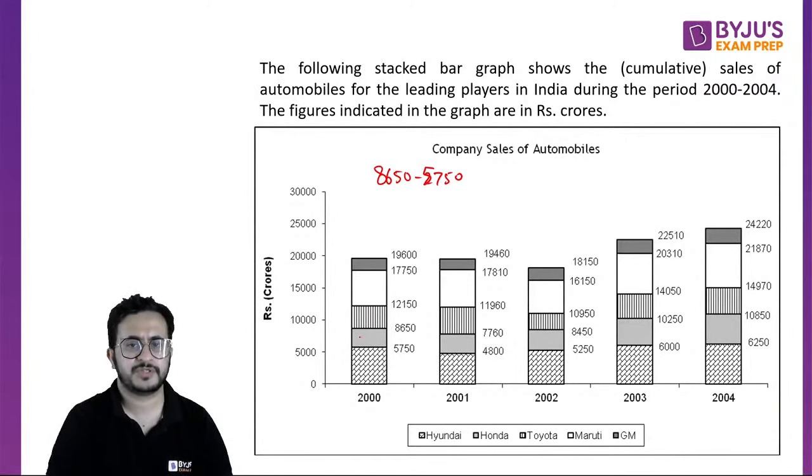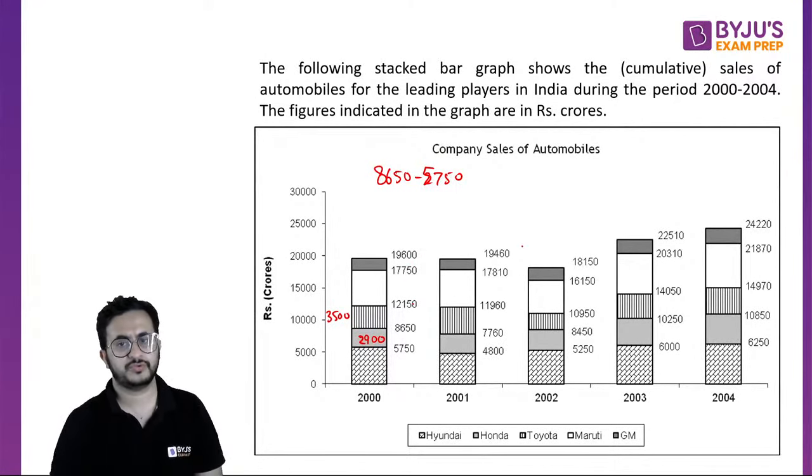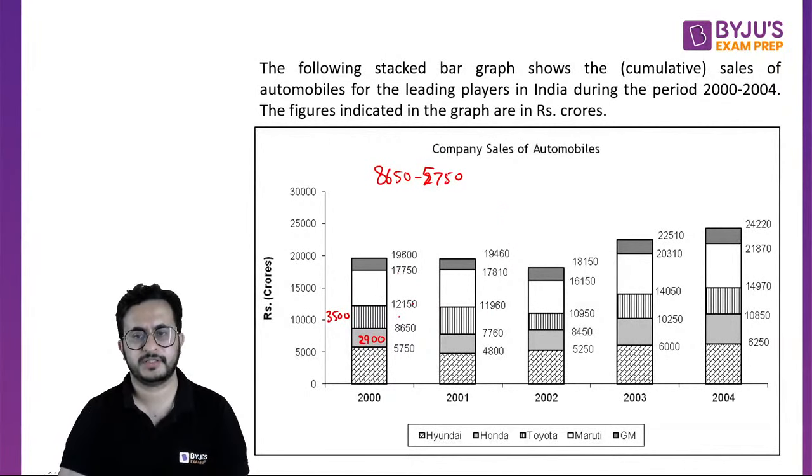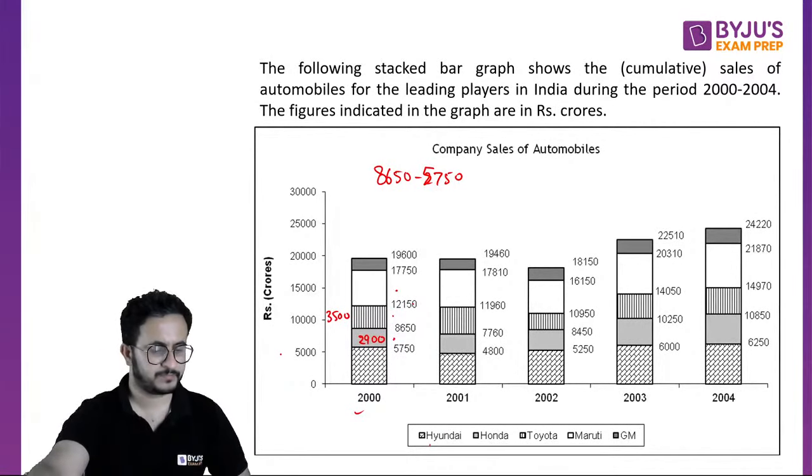So this will be 2900. This is 121, so 3500. So this way you find the difference, you get the values for one particular thing, right? And maybe the lines are not clear. So the first one is Hyundai, second one is Honda, the gray one, then Toyota with the vertical lines, then Maruti, and last is GM. Okay.